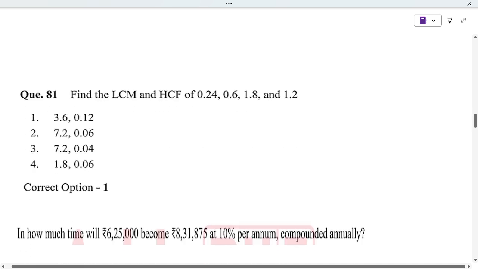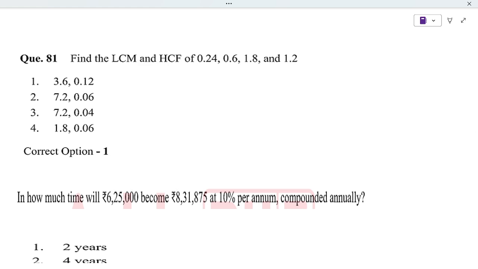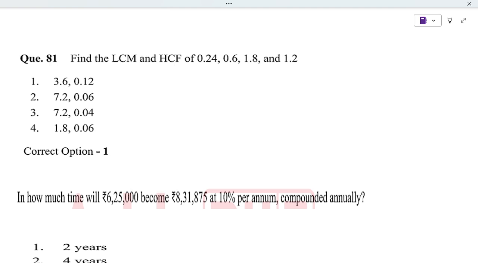Next one. Next to LCM or HCF for ase. So yede whenever you come across this type of question, aro decimal thakina, right, point thakina thakishuli, you just remove the point. In order to remove the point, yede sobse point to tuita de ase. Ekta. That means tuita dangola ase. In order to remove these 2 points, we need to multiply by 100 or no. To multiply by 100 kurile mogan yede 0.24 into 100 will give us 24 divo. Yede 0.6 into 100 will give us 60 divo. 1.8 into 100 will give us 180 divo. Yede 1.2 into 100 will give us 120 divo.